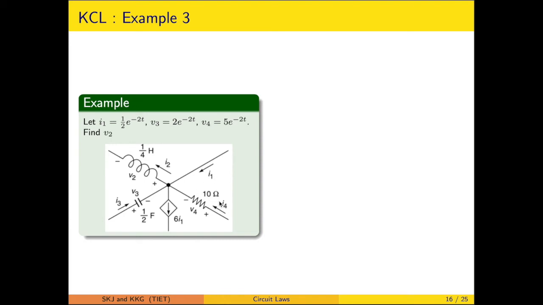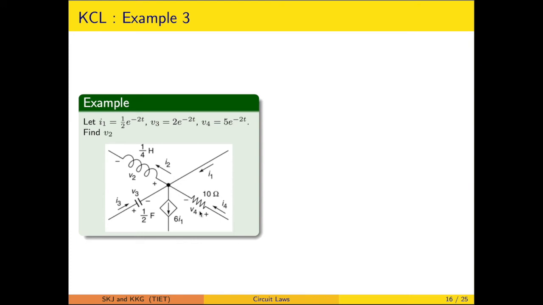So basically we have to deal with the 5 currents. There is a relationship which we have to use, as a capacitor is there and an inductor is there. So let us see what is given to us first.